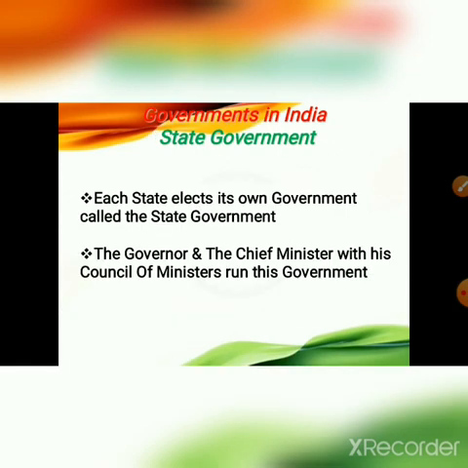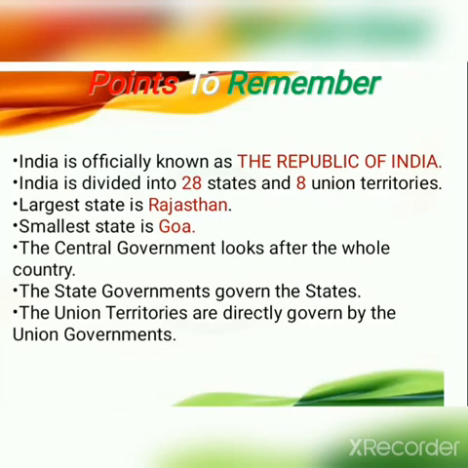Next is state government. It is difficult for the central government to solve the problems of all the people of 28 states. Therefore, each state elects its own government. It is called the state government. The governor and the chief minister with the Council of Ministers run this government.